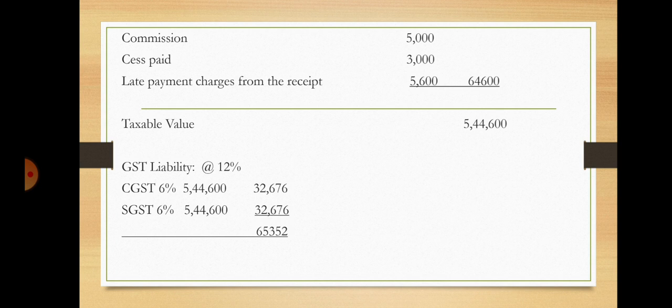Late payment charges, they have told within 1 month. If it is not received within 1 month, he is going to charge 15%, and the due date is not stated here, and the amount is already, they are telling it is receipt. So he had to consider here to find the value 5,600 you take. So total it comes around 64,600. If you add it to the price, you will get 5,44,600 as the taxable value of supply.